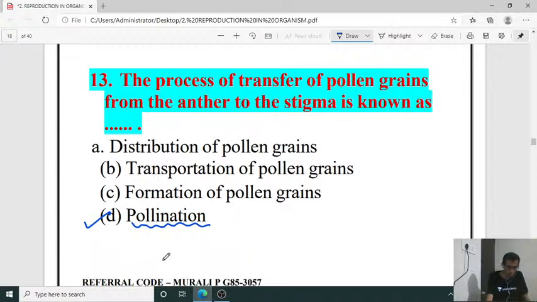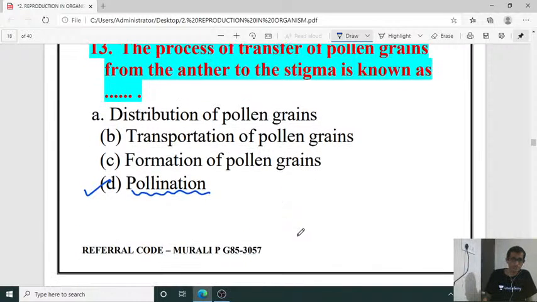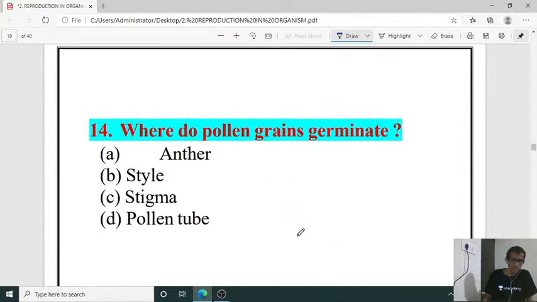Pollination is a process by which pollen grain is transferred. It is mediated through abiotic and biotic agents, pollinating agents, isn't it? Yes, pollination.